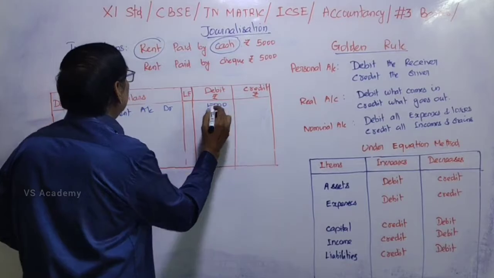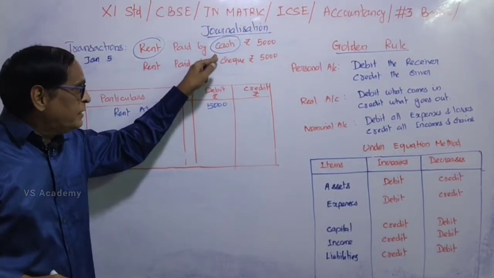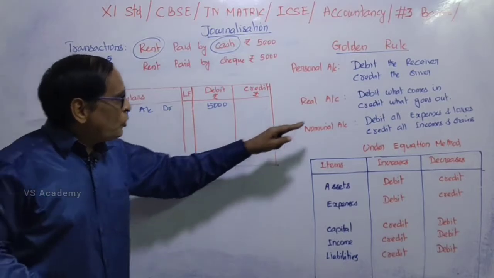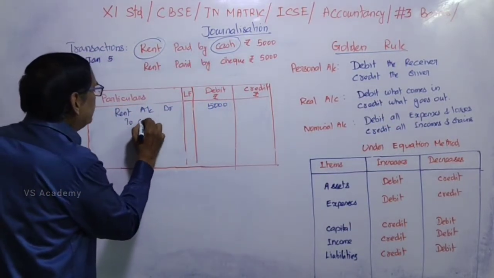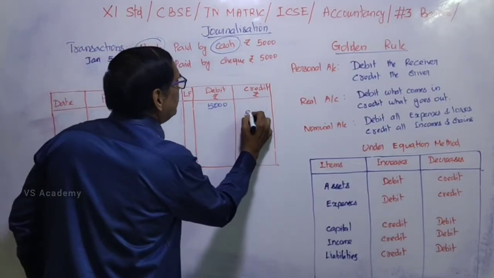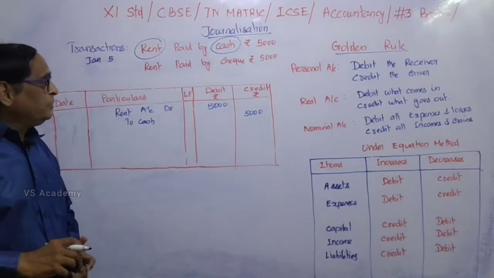5,000. And then cash is an asset. If you pay rent, cash will go out. So credit what goes out. So cash account should be credited 5,000. Being rent paid by cash, that is a narration.